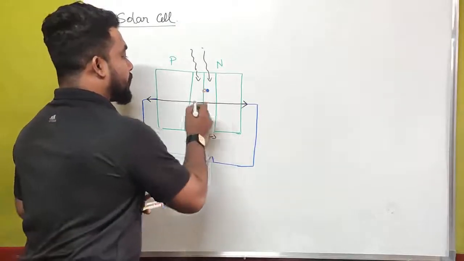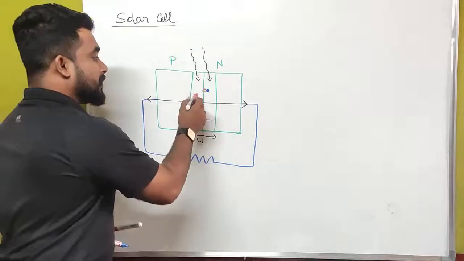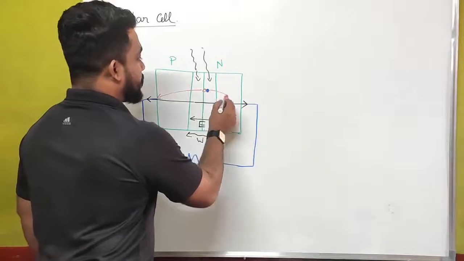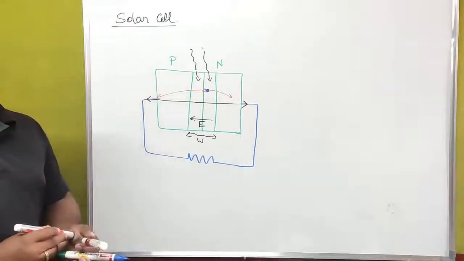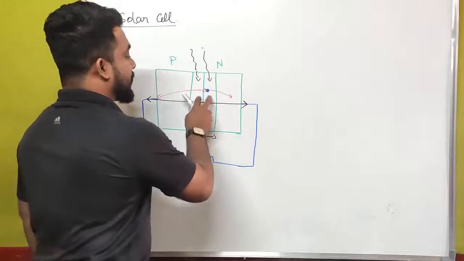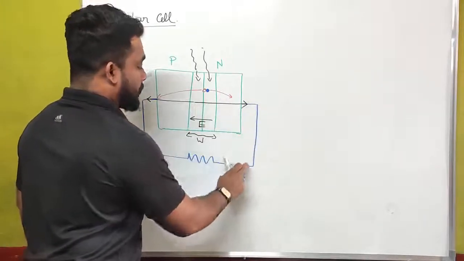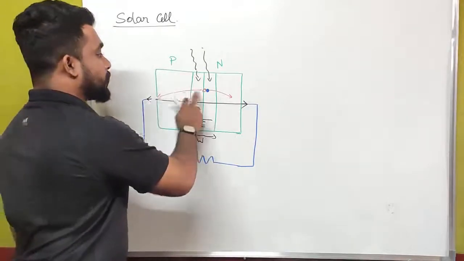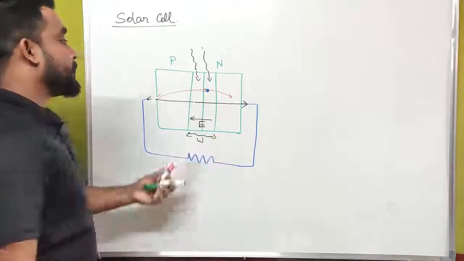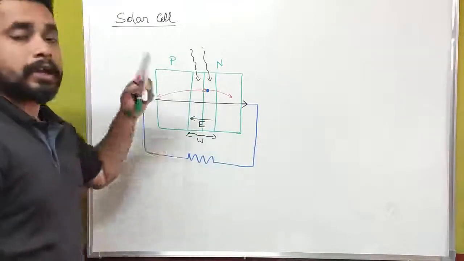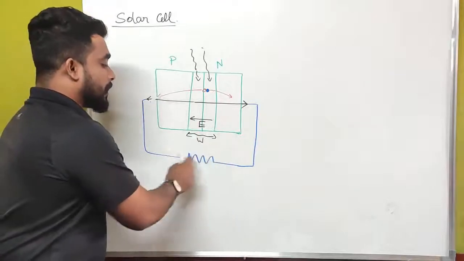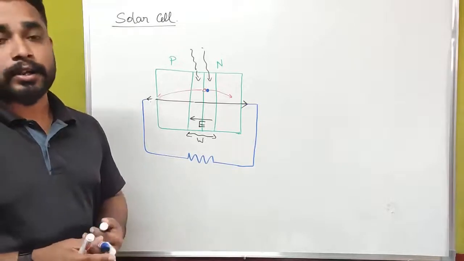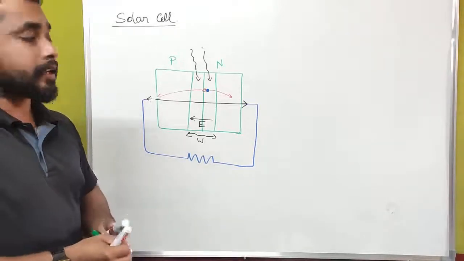Due to the absorption of incident light energy, the electrons and holes are separated. These holes diffuse towards the P type of semiconductor, and these electrons diffuse towards the N type of semiconductor. And these electrons and holes travel through these metallic contacts. In case of a solar cell, these free holes and free electrons diffuse through these metallic contacts, and again recombine in the metallic contact. Then we will get electricity or electrical energy. We will get our electrical energy like this.